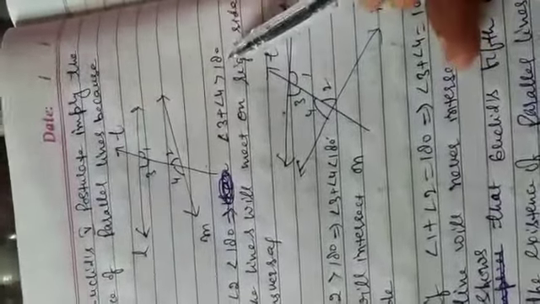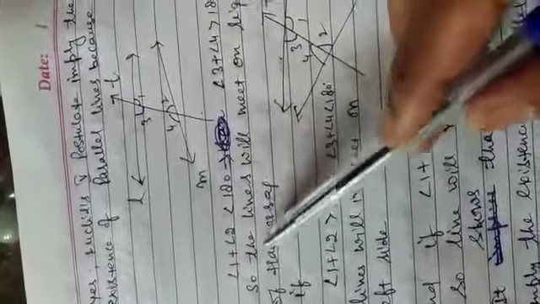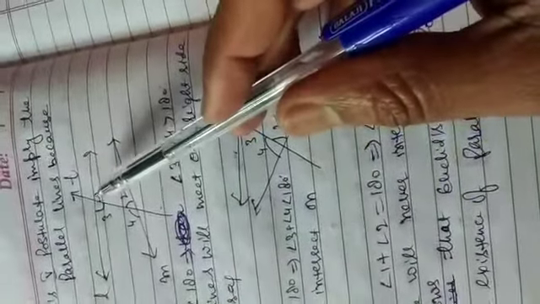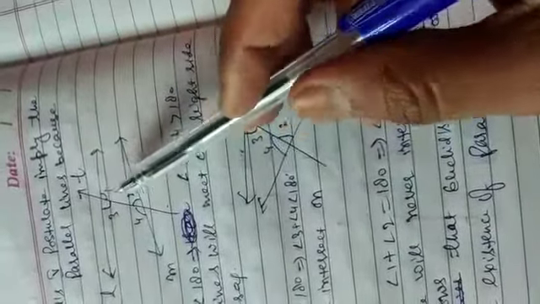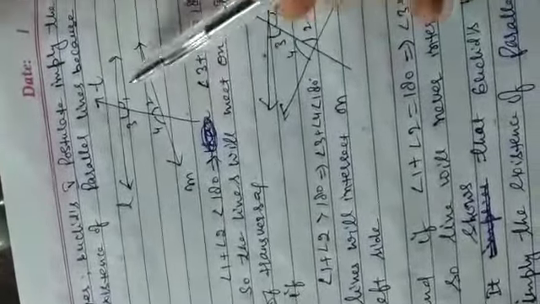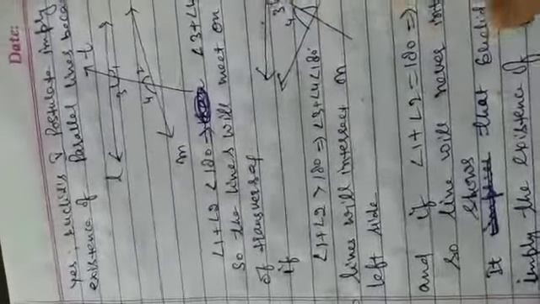In that case, 3 plus 4 will be more than 180 degrees. So the lines will meet on the right side, because the sum of the two interior angles on the same side is less than 180 degrees. Therefore the lines will meet on the right hand side of the transversal.